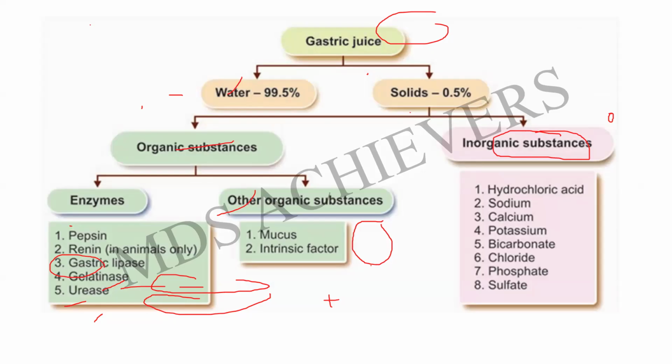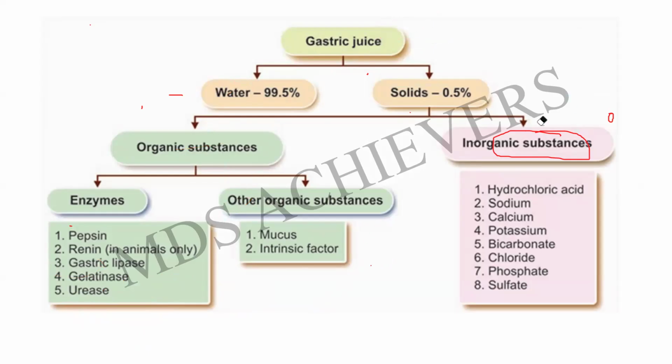See, the mucus is a very, very important thing in the gastric juice because without it, the strongest acid, HCl, would cause gastric ulcers by damaging the stomach. And the inorganic substances are hydrochloric acid, sodium, calcium, potassium, bicarbonate, chloride, phosphate, and sulfate.